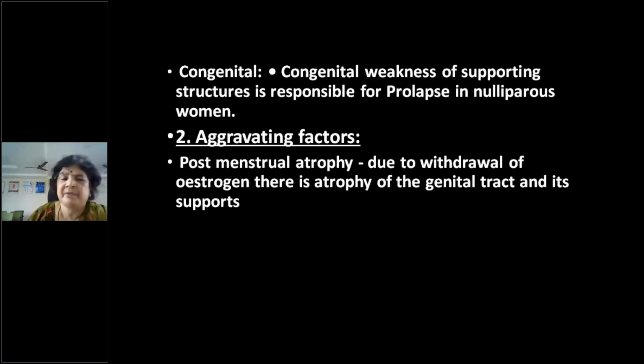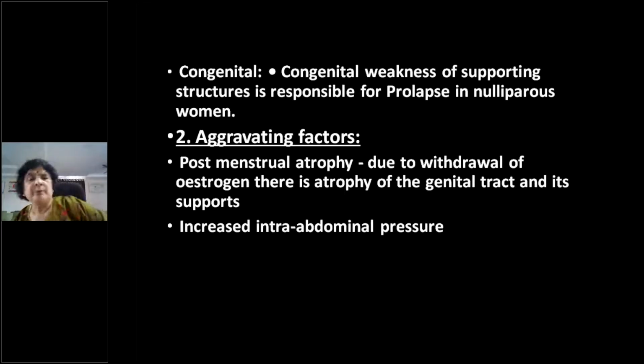Then what are the aggravating factors? Most important aggravating factor is attaining menopause. That's the reason why you see that these women are mostly postmenopausal. Though the injury occurred 20 years, two decades back, the manifestations are there now because all these years she could maintain the normal support of the uterus, but now she has lost that hormonal support, that is estrogen support, and there is atrophy of the genital tract, and even the hormonal support to the pelvic floor muscles and ligaments is lost. So there will be prolapse now at this age.